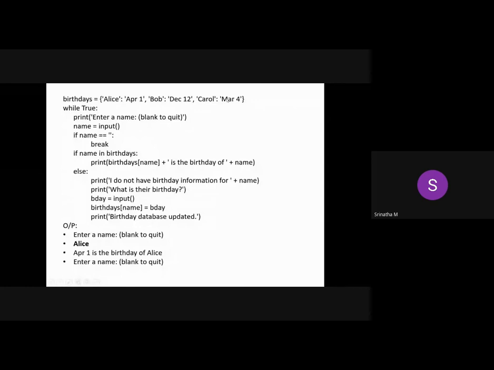So this application plays a very important role in new organizations. For example, just assume you have started a company or some small firm with three members.